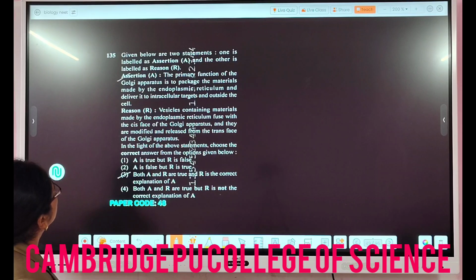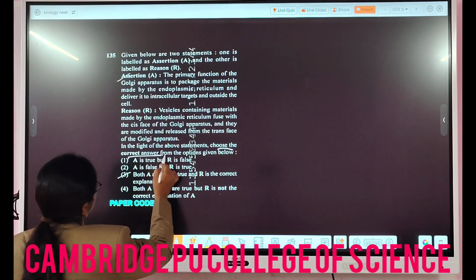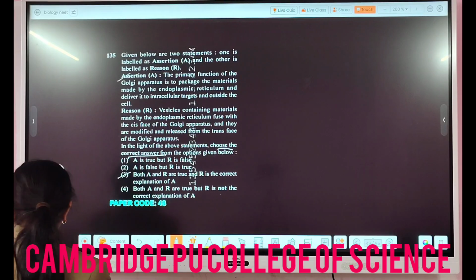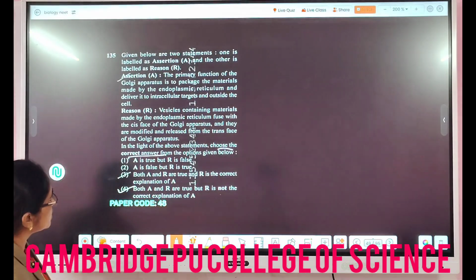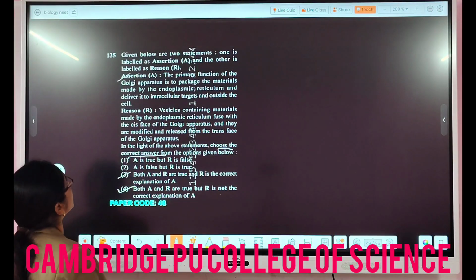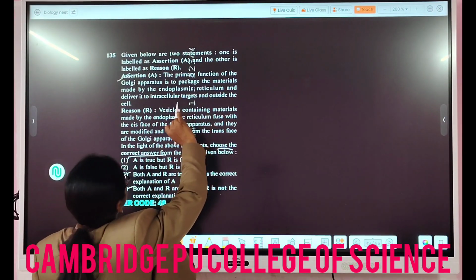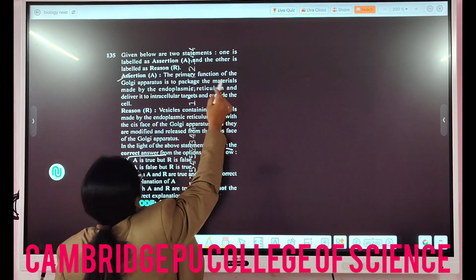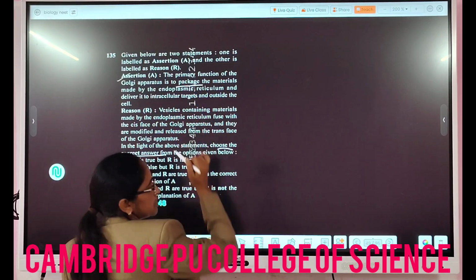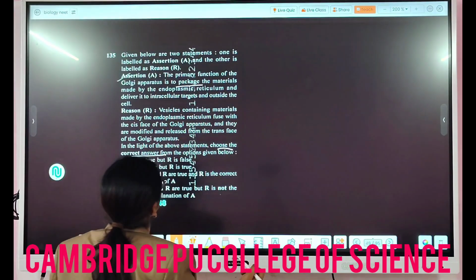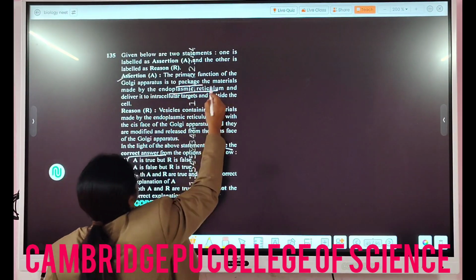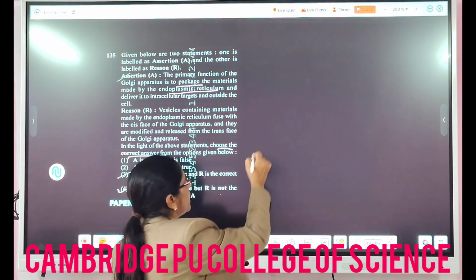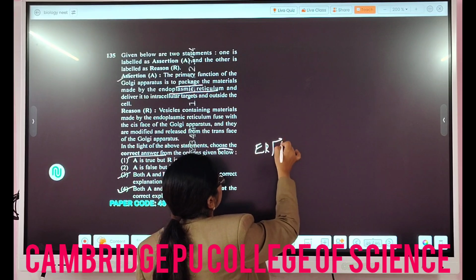Then given below are two statements and we have to choose the correct answer from the options given below. So in this case, the assertion and reason are both true, but the reason is not the correct explanation, because in the assertion what they are saying is that the primary function of the Golgi apparatus is to package. That we know, right? So that's why it is also called the traffic police of the cell. The materials made by, and who makes them? ER. So in the ER, there will be two types.